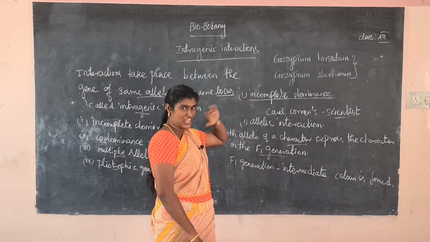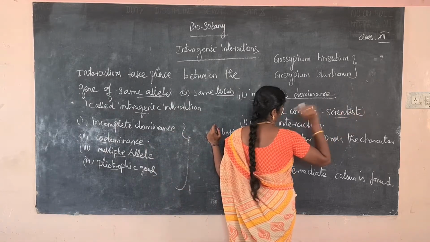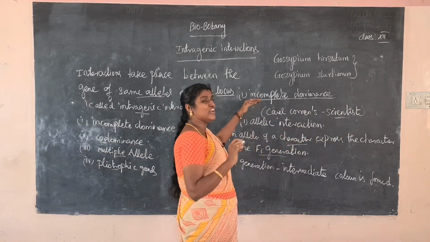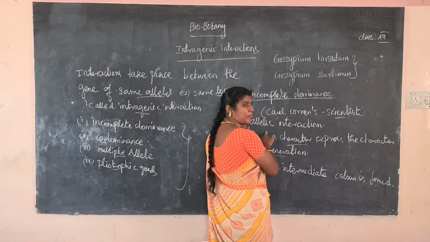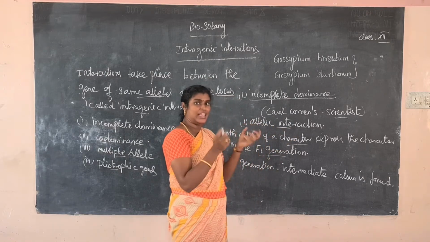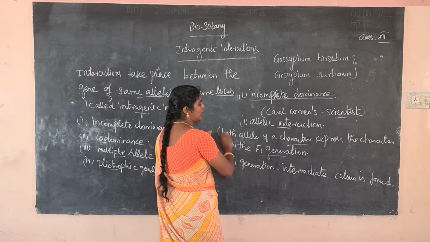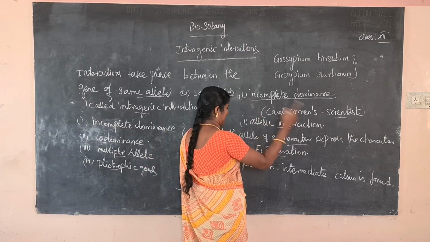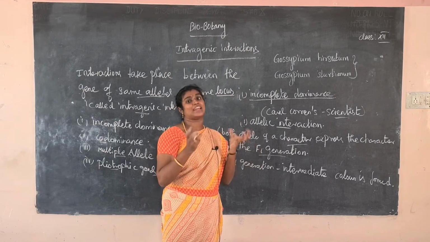So incomplete dominance is no blending of genes. Here the scientist is Karl Correns, who did an experiment. What is the definition of incomplete dominance? It is an allelic interaction, taking place between the alleles. Both alleles of a character express the character in the F1 generation, and an intermediate color is produced.